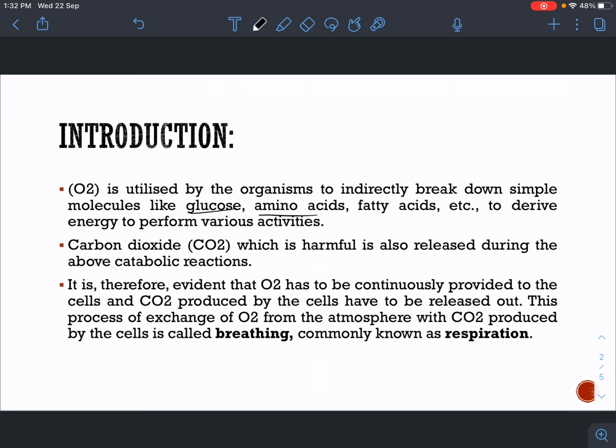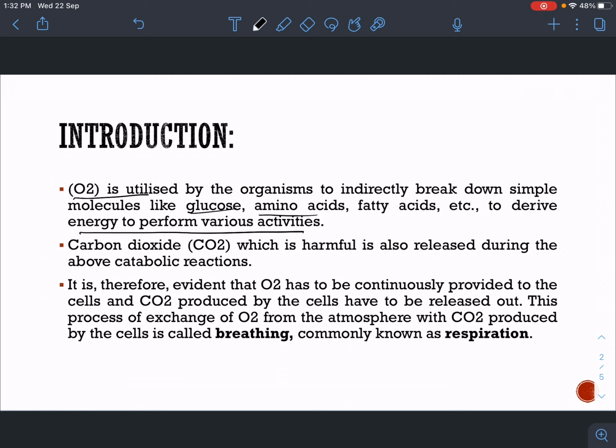How will we do that? For that, oxygen is used and the bonds between glucose, amino acid and fatty acids are broken. So the bond which is present between the molecules of glucose or amino acid or fatty acid is broken. So when a bond is broken, energy is released, and when a bond is made, energy is absorbed. So this absorbed energy, that is the energy that is absorbed during the formation of a bond, is released when we break the bond. So in the process of respiration, oxygen is utilized to break the bond between glucose to derive energy to perform various activity, and the energy that is released is used for various activities because we need energy